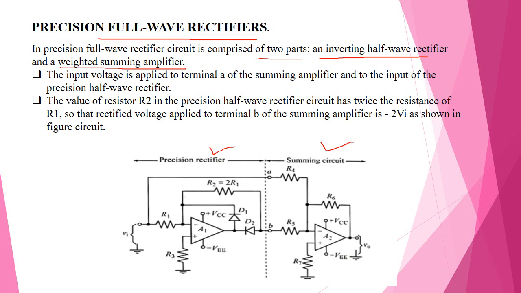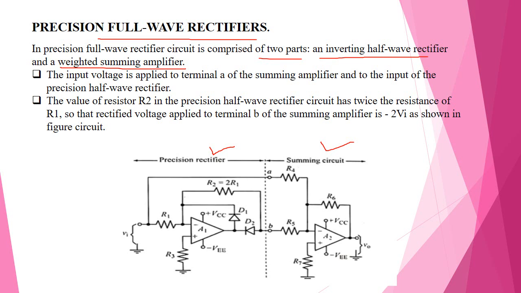They are connected in cascade: the output of the precision rectifier is connected to the summing circuit. The first one acts as a precision rectifier, the same as the previous half-wave rectifier. The only thing is that the diodes D1 and D2 are reverse connected.